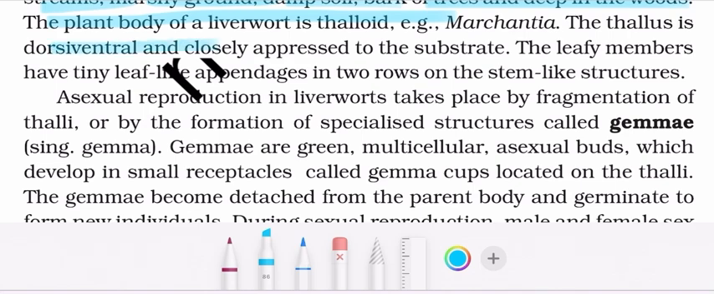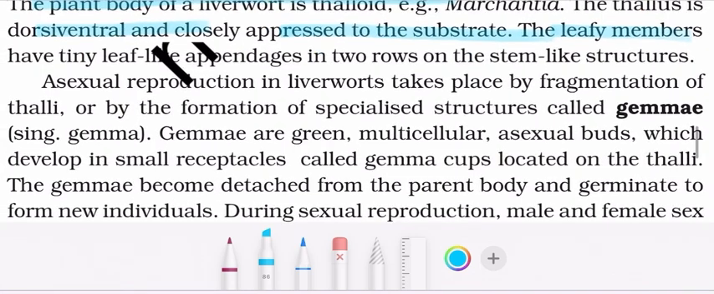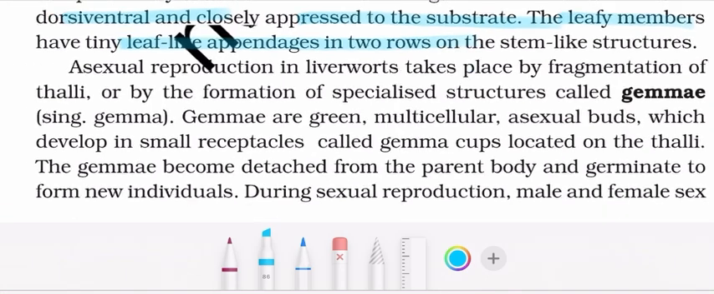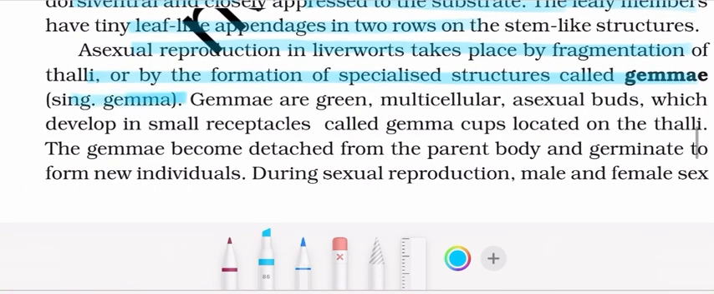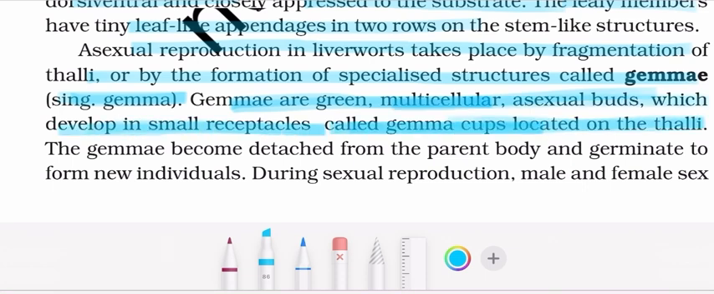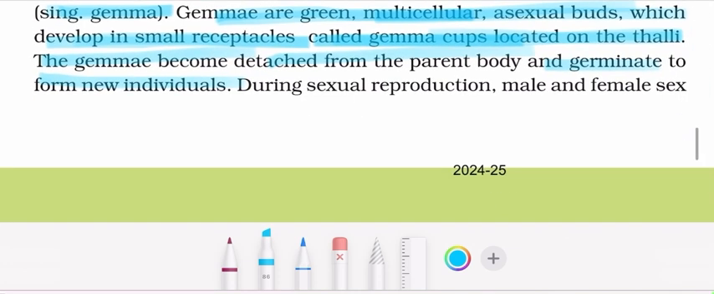The thallus is dorsiventral and closely pressed to the substrate. The leafy members have tiny leaf-like appendages in two rows on the stem-like structures. Asexual reproduction in liverworts takes place by fragmentation of thalli and by formation of specialized structures called gemmae. Gemmae are green, multicellular, asexual buds which develop in small receptacles called gemma cups located on the thalli. The gemmae become detached from the parent body and germinate to form new individuals.